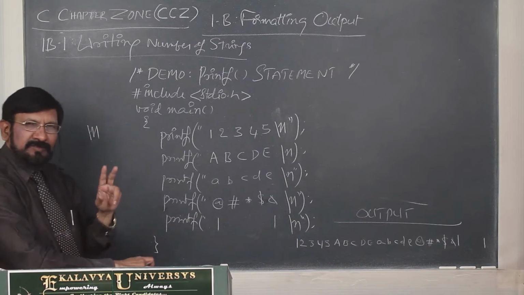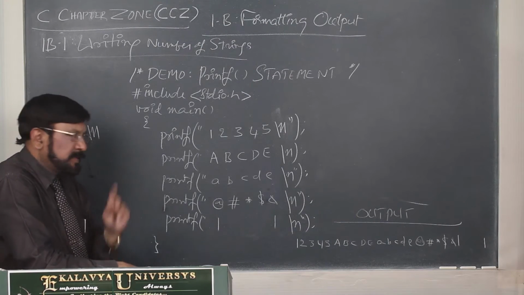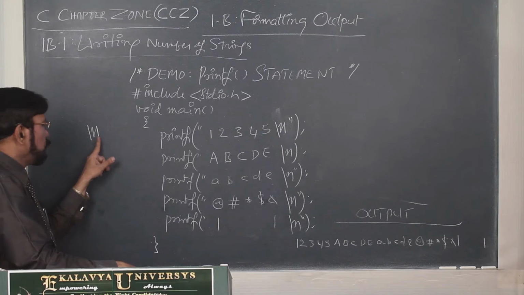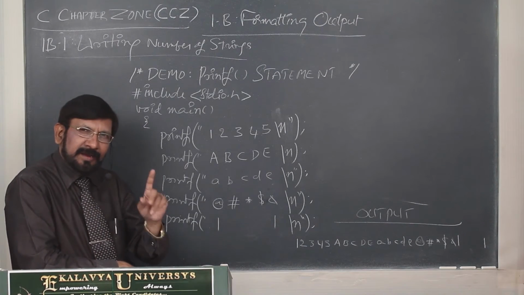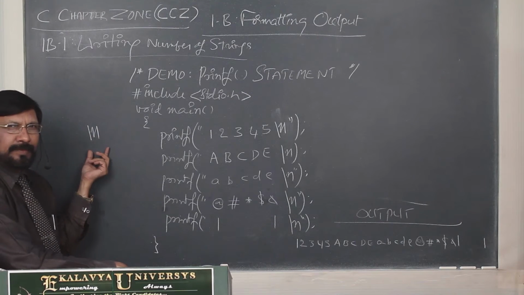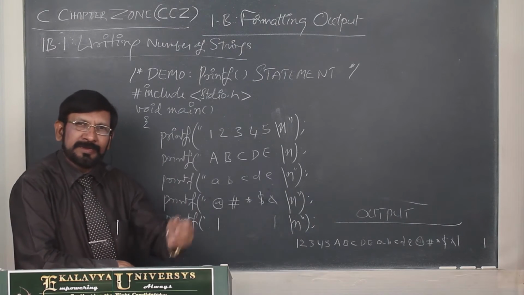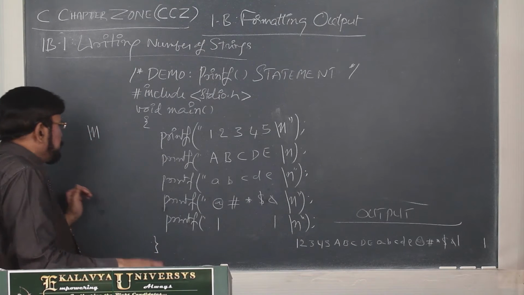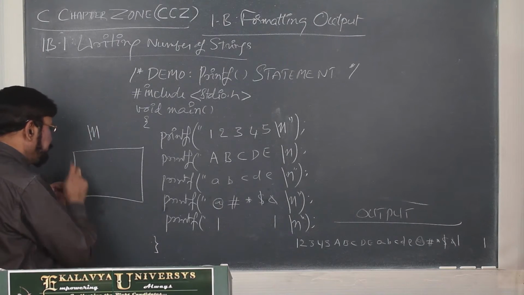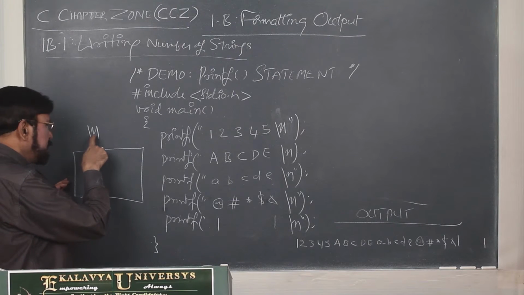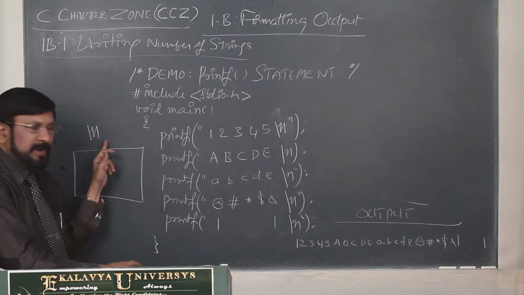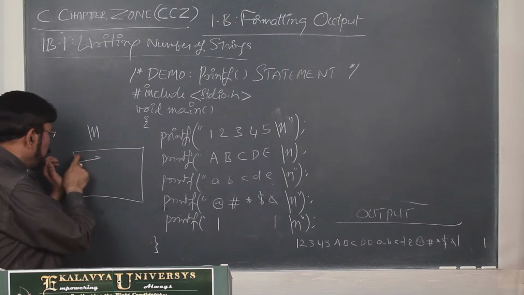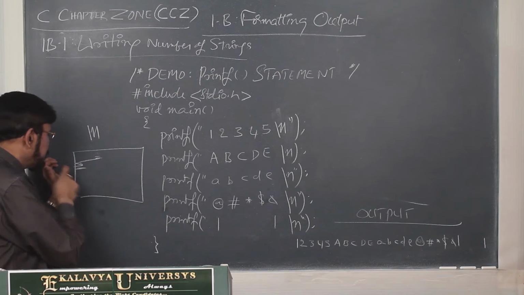The new line sequence is formed with 2 characters. One is backslash, the other one is lowercase n. Together, no space in between. Technically it is treated as a single character. It does not print anything, it performs an action. What action does it perform? Suppose this is the cursor, this is the monitor screen, and your cursor is here. Where this is encountered, your cursor is moved to the first position of the immediately next line.